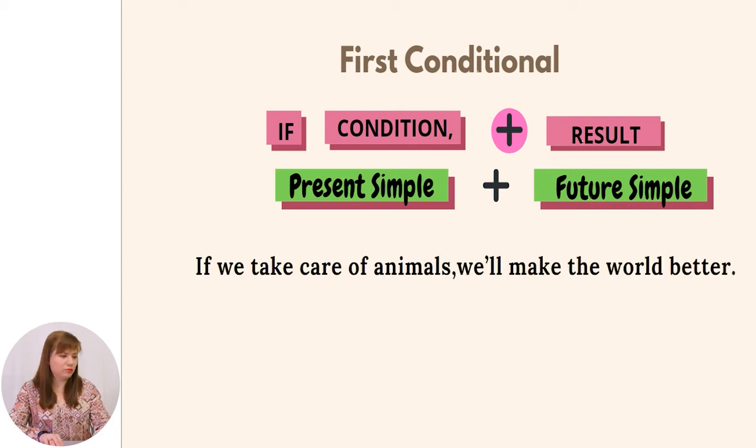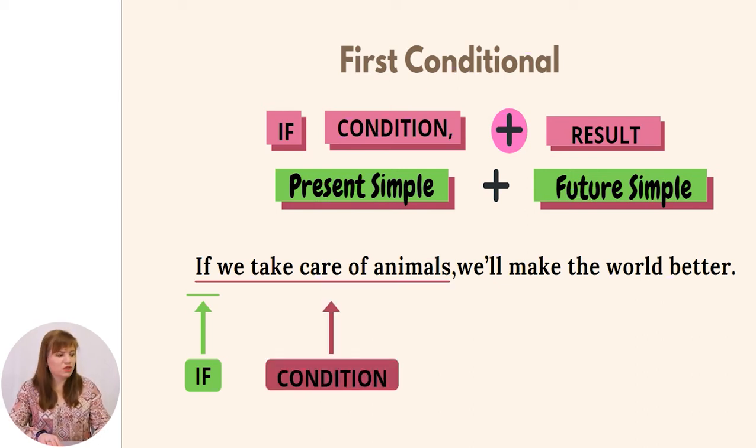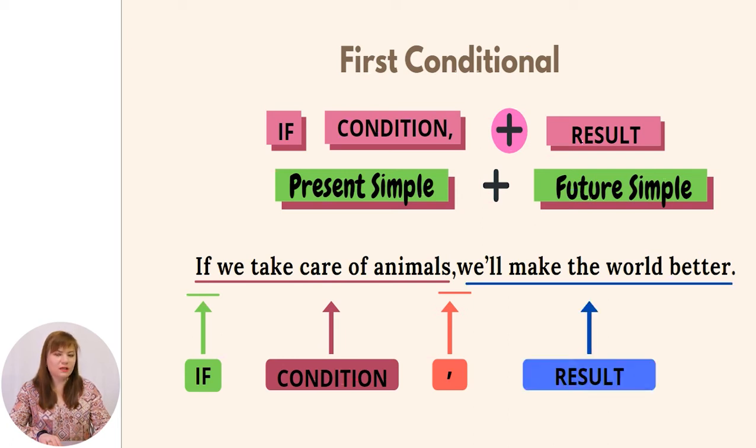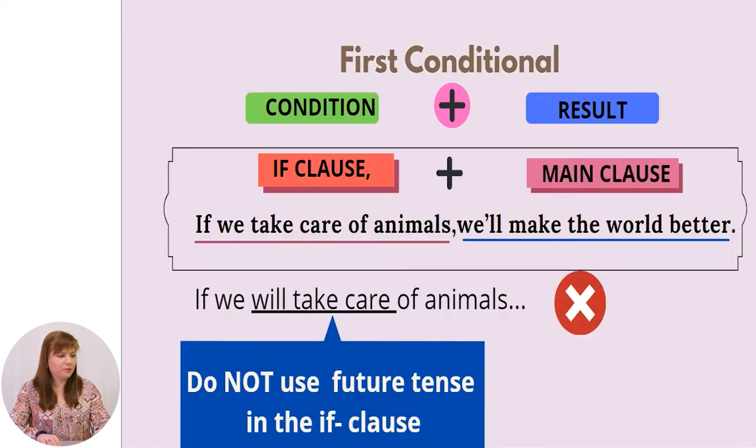We have an example. Let's analyze it. If we take care of animals, we will make the world better. So we have here the condition and the result. Let's try to find them. If is situated at the beginning of the sentence, then we have the condition. If we take care of animals, then we are using a comma that is separating these two parts of the sentence, while in the second part we have the result. Will make the world better.